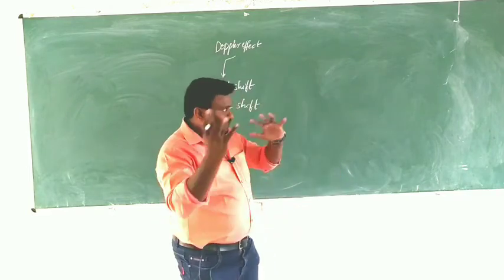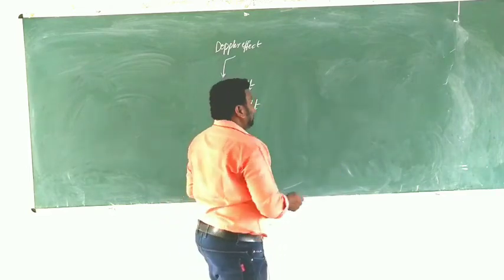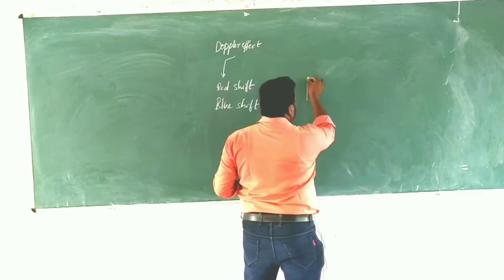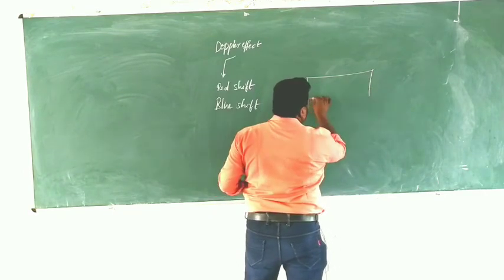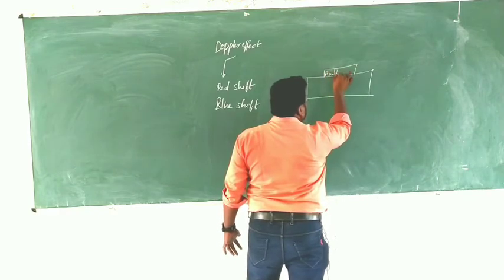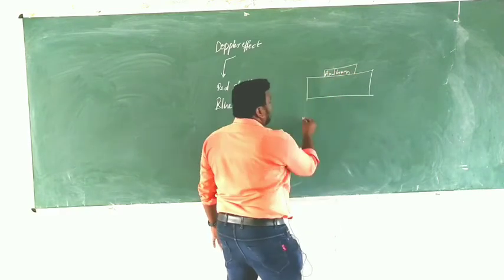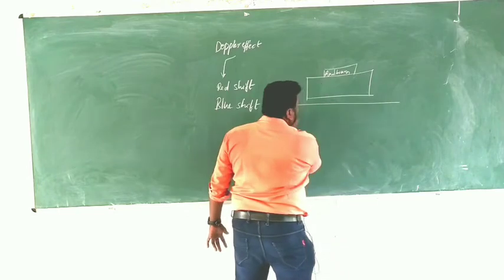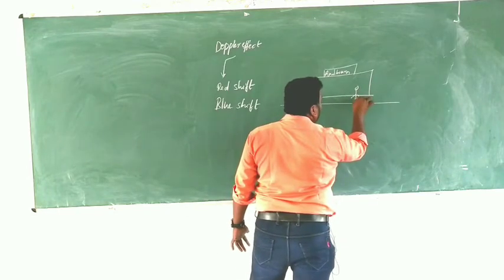Let us go to the same previous example. This is a railway station platform, and on that platform one boy is standing.